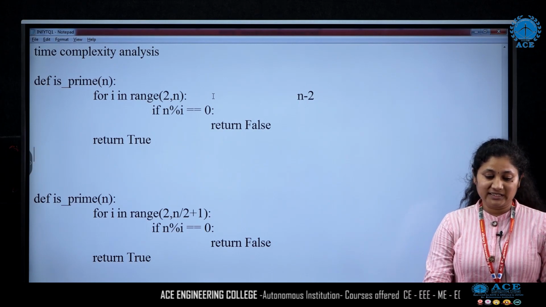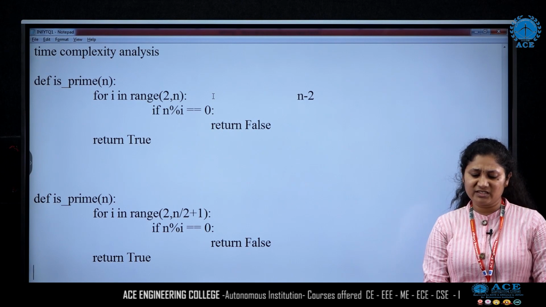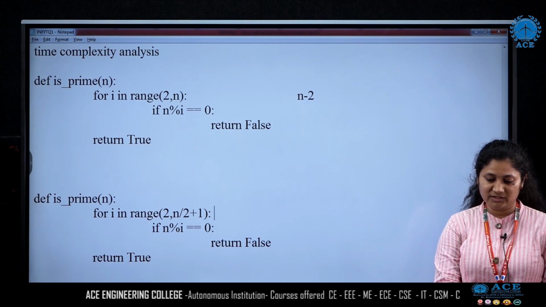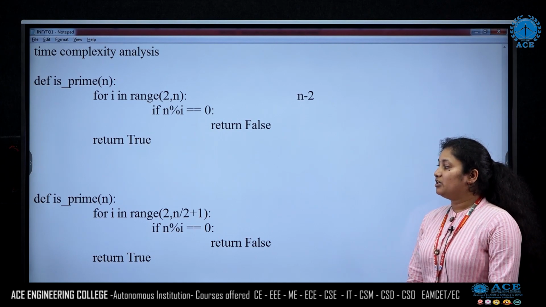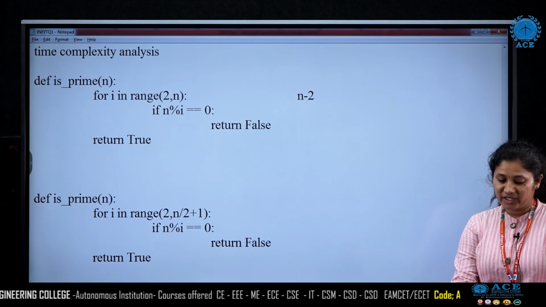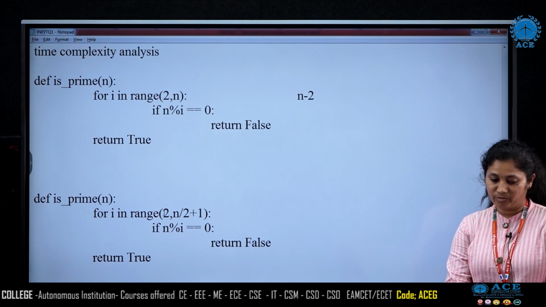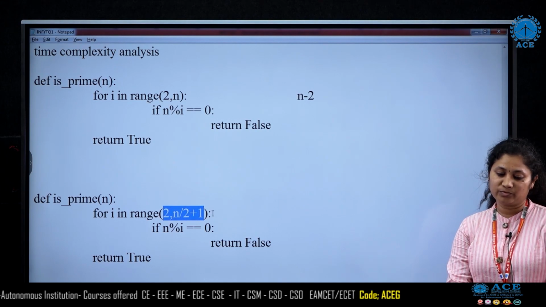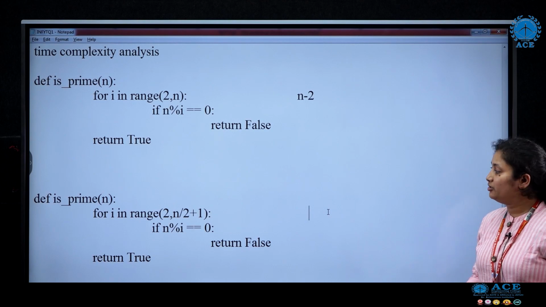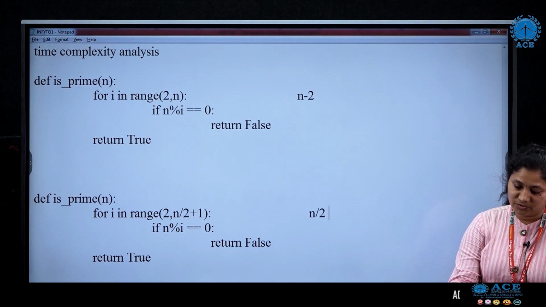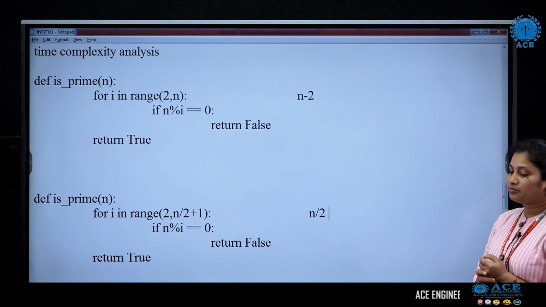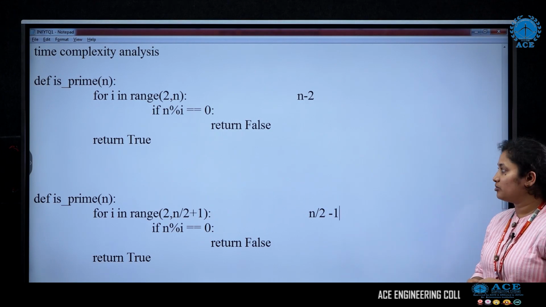Now let us see the second option. In the second option, what we have done is we have reduced the number of iterations. So you can see we are running the loop from 2 to n by 2. That means here we are reducing the iterations to half of it. So the number of iterations will be n by 2 minus 1.